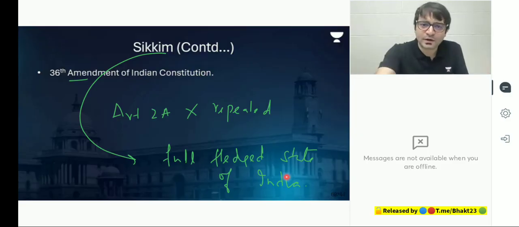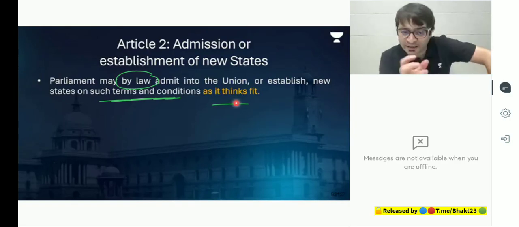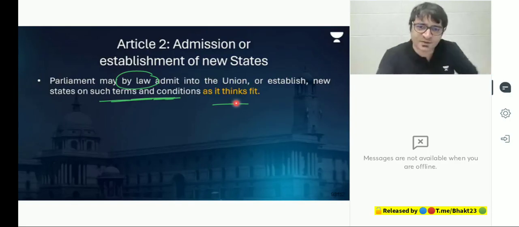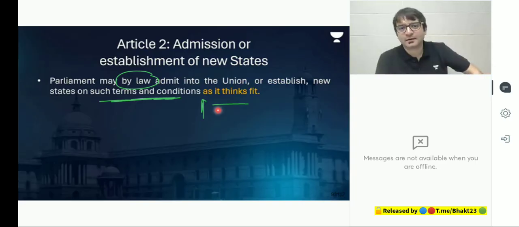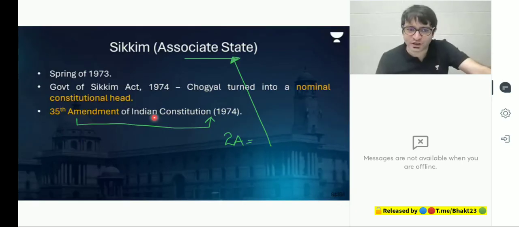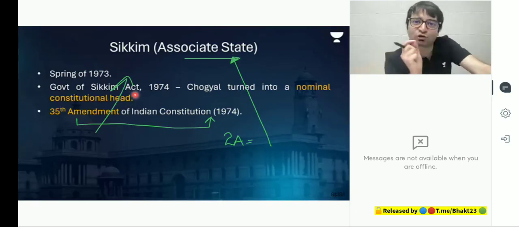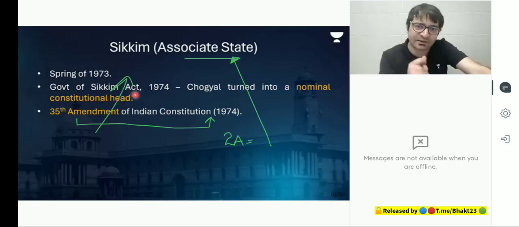So, Article 2: Parliament may, by law, admit into the Union or establish states on such terms and conditions as it thinks fit. Madam Gandhi was asked, how can you make Sikkim an associate state? She said, I can do it. How? Look at Article 2. Parliament may, by law. What we have done is pass the 35th Constitutional Amendment Act. Through this law, we are admitting Sikkim as an associate state, on such terms and conditions as Parliament thinks fit.